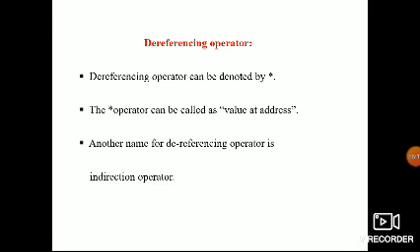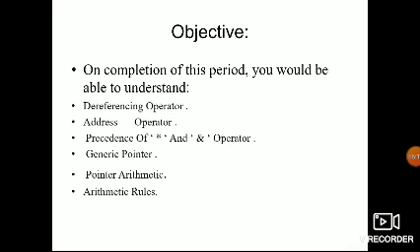So these are the topics we discussed: the dereferencing operator, address operator, precedence of star and ampersand operators, generic pointers, and pointer arithmetic rules. We have 6 rules. I wrote only 5, and the 6th rule you can follow. Sizeof operators are supported here. Bitwise operators are not supported. Relational operators are supported. Arithmetic operations are not supported here. Increment and decrement operators are performed.